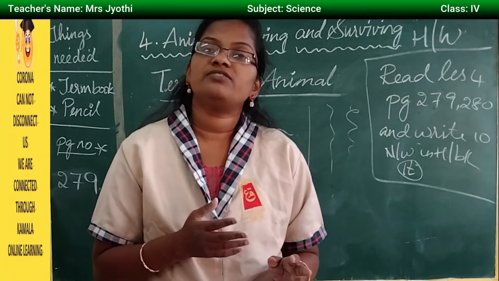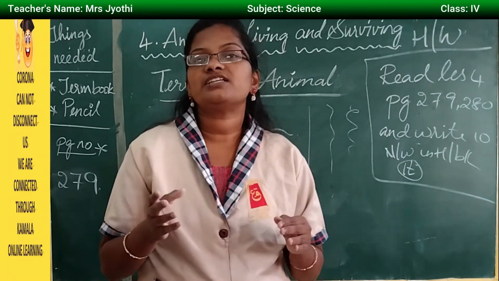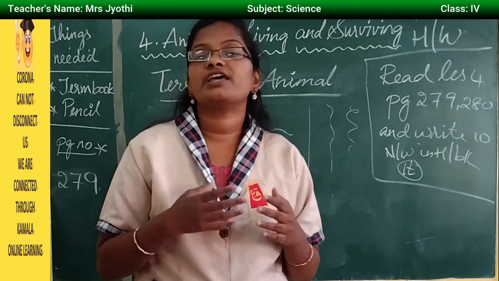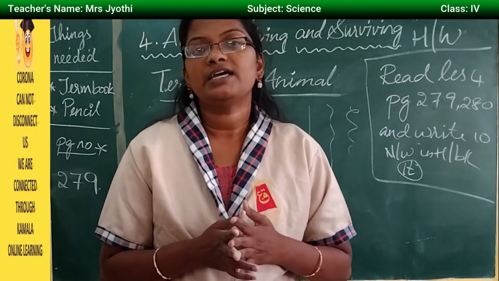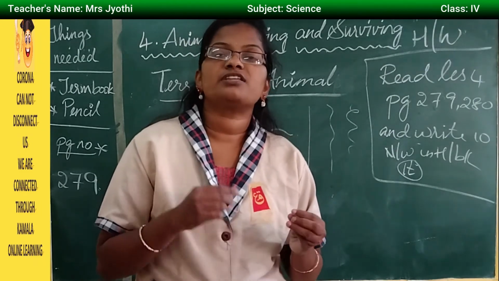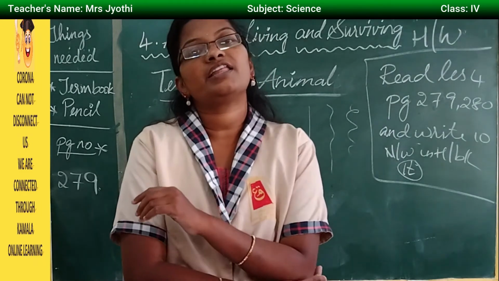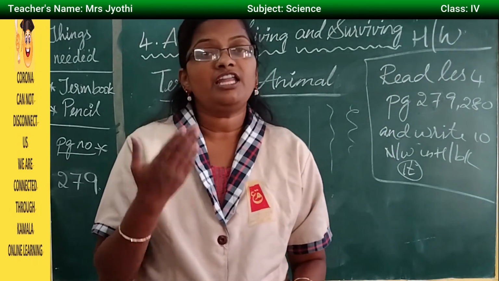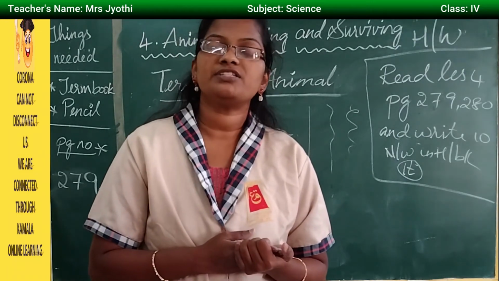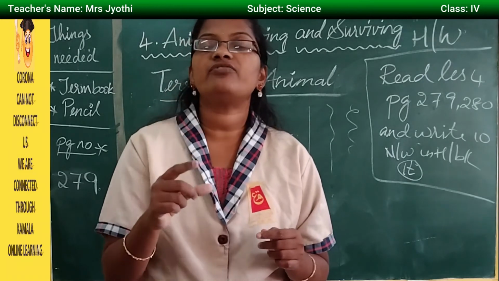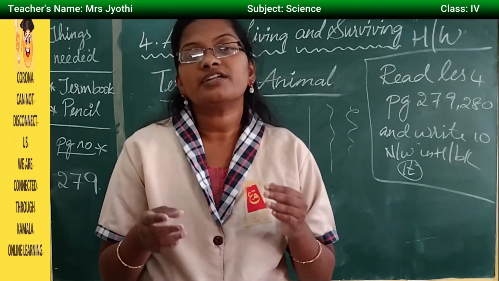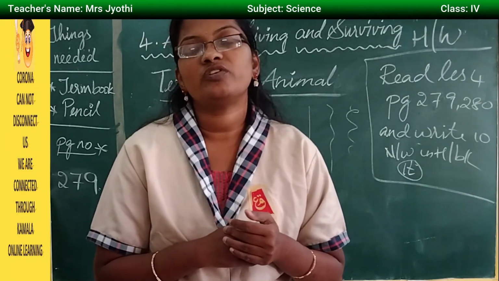Then animals which live in the hilly areas, as there is very little oxygen over there, have a very big heart and very huge lungs to breathe the air, and their skin is also very thick, and they have wavy fur. And animals which live in the polar regions have very thick skin and very thick fur to get rid of the climatic condition over there.